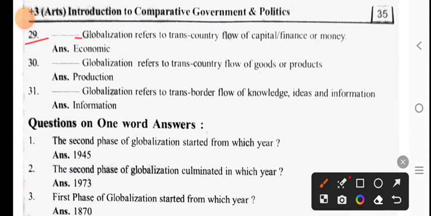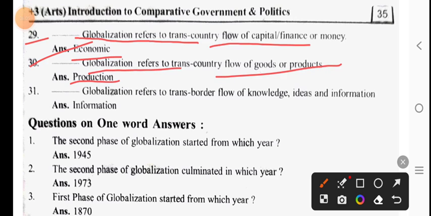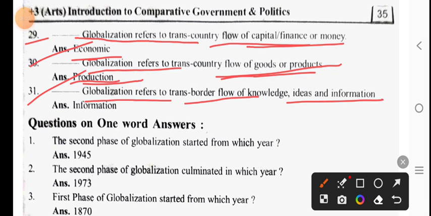Economic globalization refers to trans-country flow of capital, finance, or money. Production globalization refers to trans-country flow of goods or products. Information globalization refers to trans-border flow of knowledge, ideas, and information.